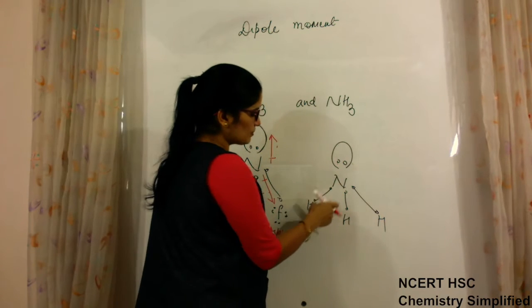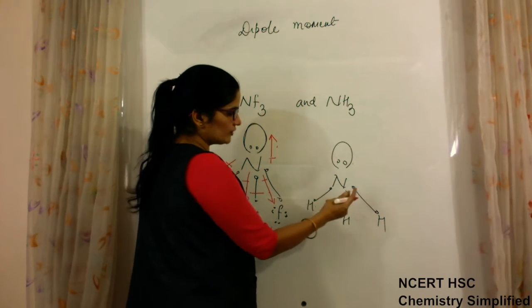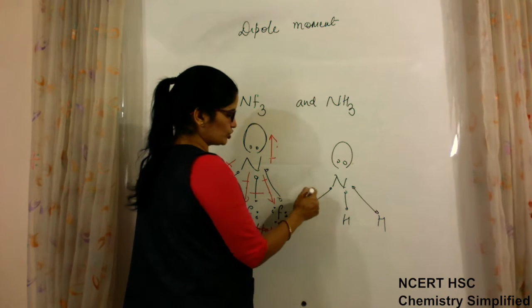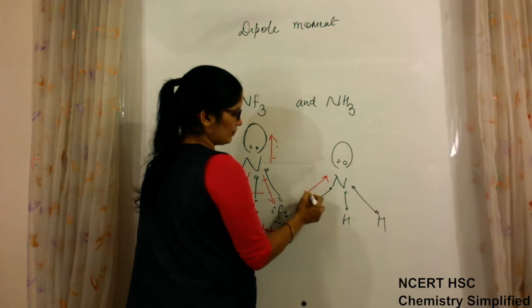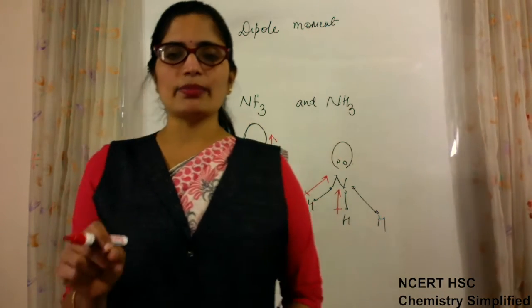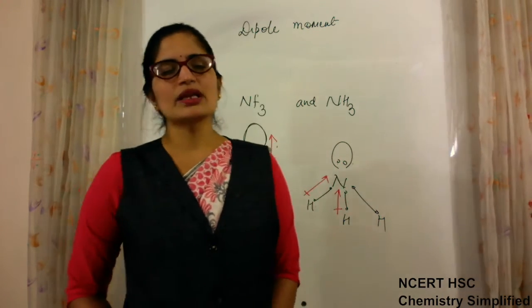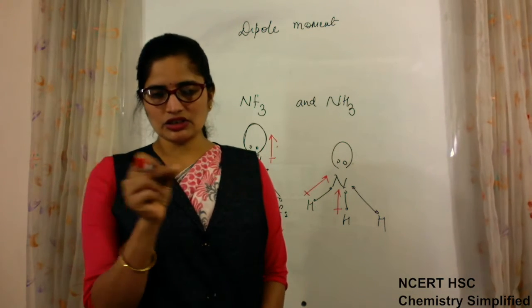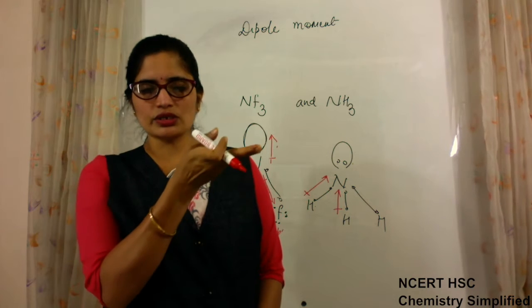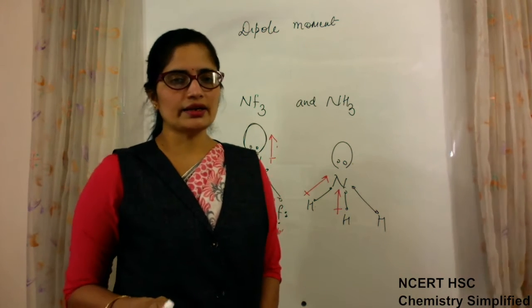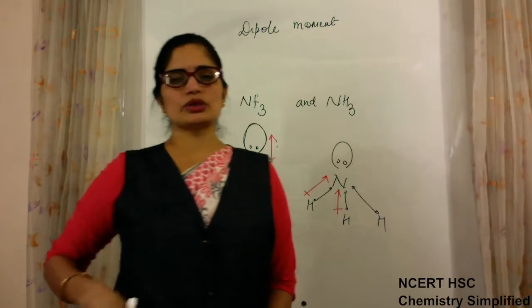If we see this molecule, the direction of dipole will be this, because nitrogen is more electronegative than hydrogen. For this, you will have to remember the electronegativity values a little. Not all, some values you have to remember. We had made one table that day, some values in the horizontal line and some in the vertical line. At least those values you should remember.